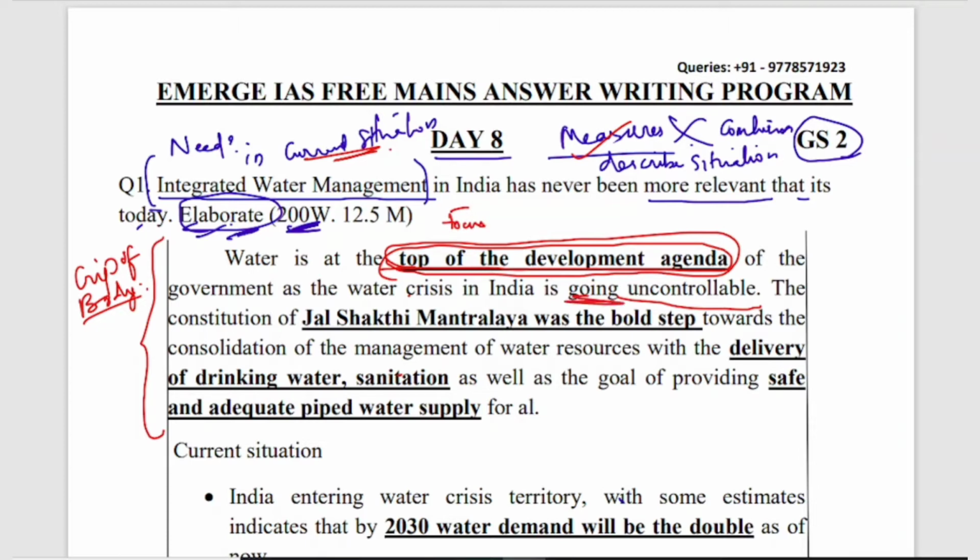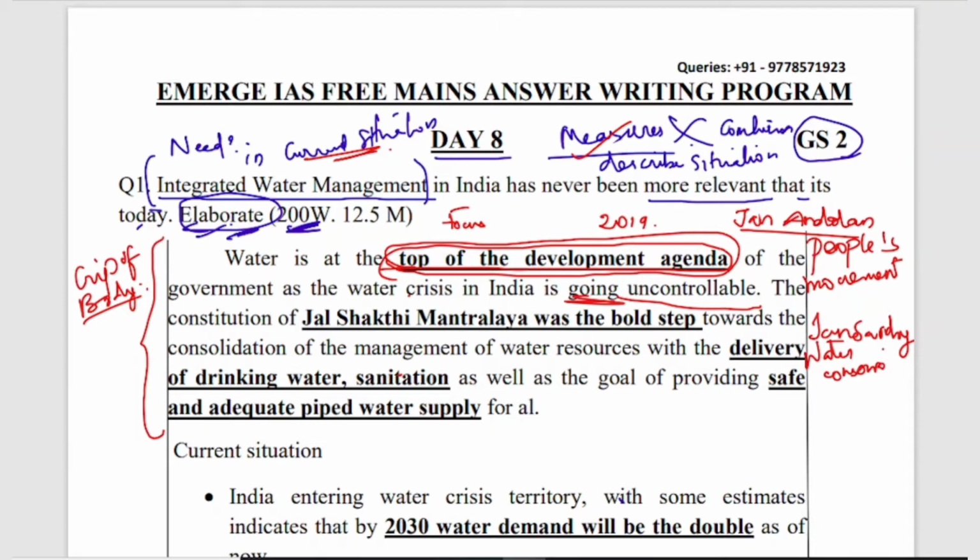And for this purpose, in the 2019-20 budget, even our finance minister and prime minister have called for a Jan Andolan, which means a people's movement. Along the lines of the Swachh Bharat Mission, the Prime Minister emphasized Jal Sanchay, that is water collection and conservation.